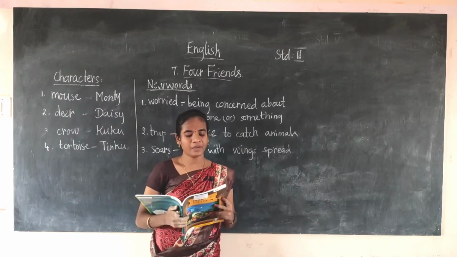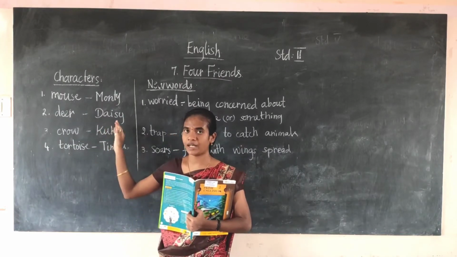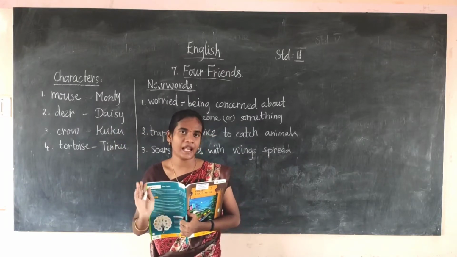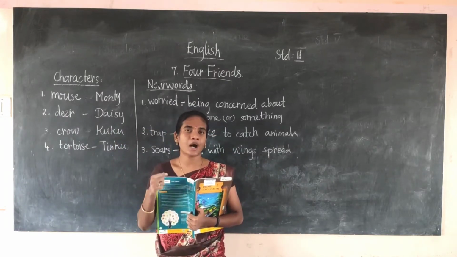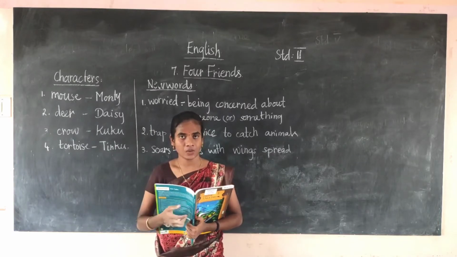By the time Daisy is rescued, the deer was saved with the help of the mouse. The mouse cut the net with his teeth. Now the deer was saved.